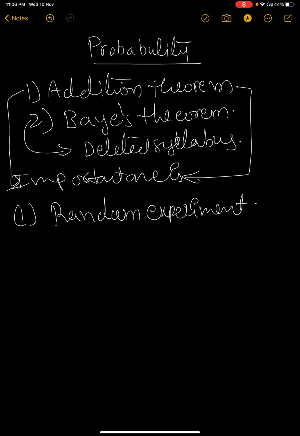Doing something is called an experiment, but a random experiment means it satisfies three conditions. What are those three conditions? The first condition: it can be repeated any number of times.